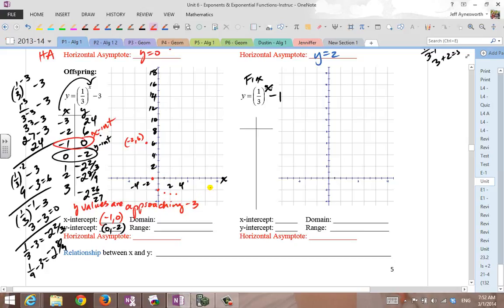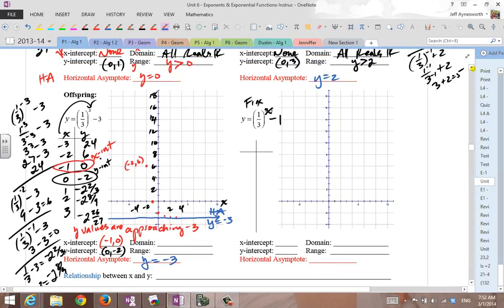And that's why we have a horizontal asymptote. So I'm going to draw one at negative 3. Y equals negative 3 is my horizontal asymptote in this case, because everything's been dropped down 3. You've got to remember, this is a downshift: downshift 3 units.